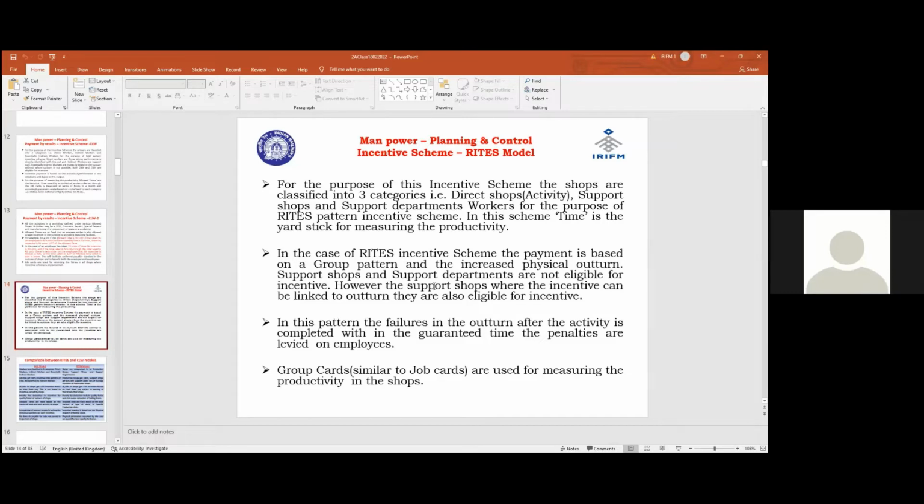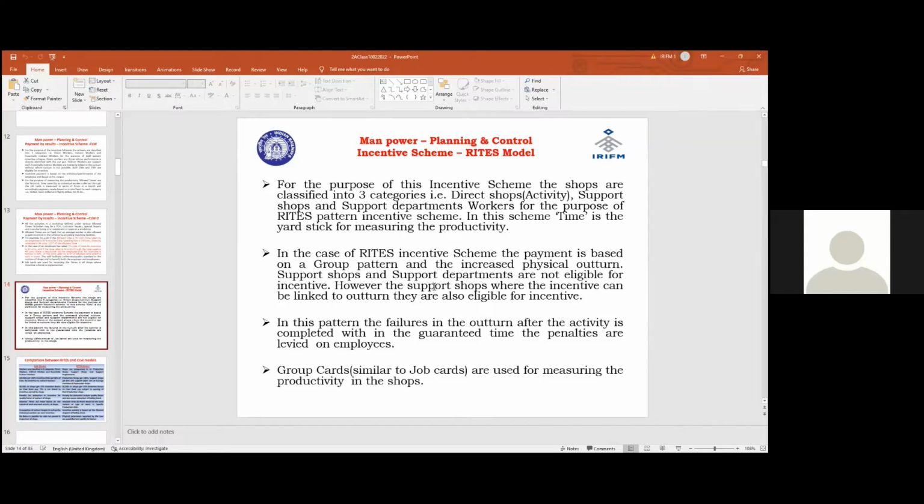Where does it happen? So wheel shop is a direct activity. Paint shop is an activity. Whereas support shop means smithy shop is a support shop, which will provide the facilities, tools and material, like tools shop and smithy shop. In this pattern, support department means accounts department, stores department, personnel department. These are all support departments.